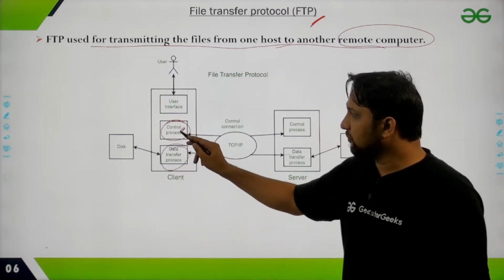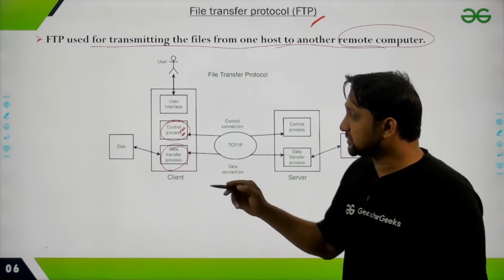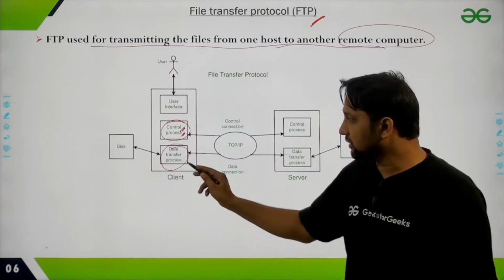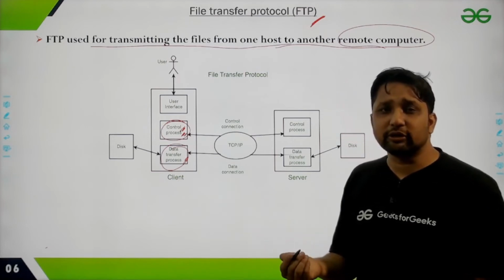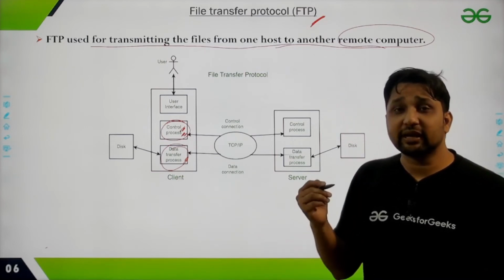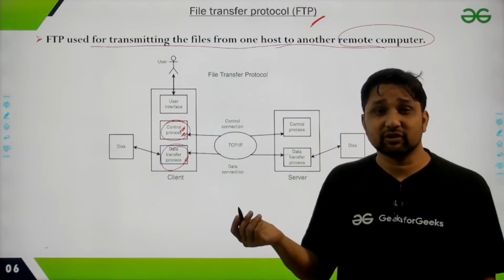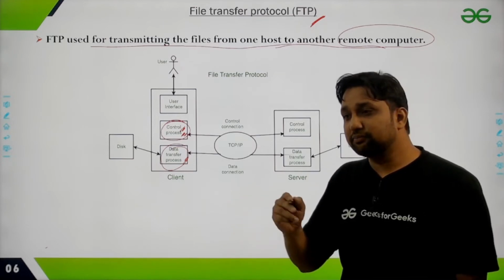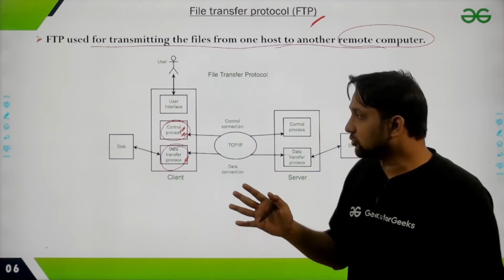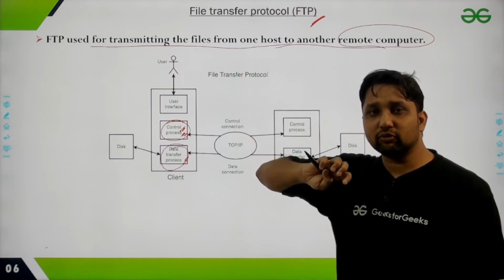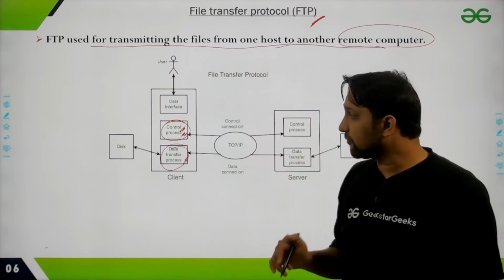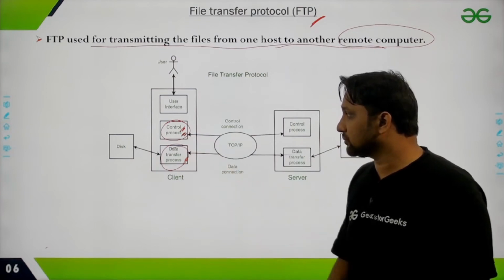So one is control data, another one is simple file transfer. In control data you send the request for the password or any particular type of login. If you want to log in somewhere, if you want to access the password, these types of requests are known as control requests.